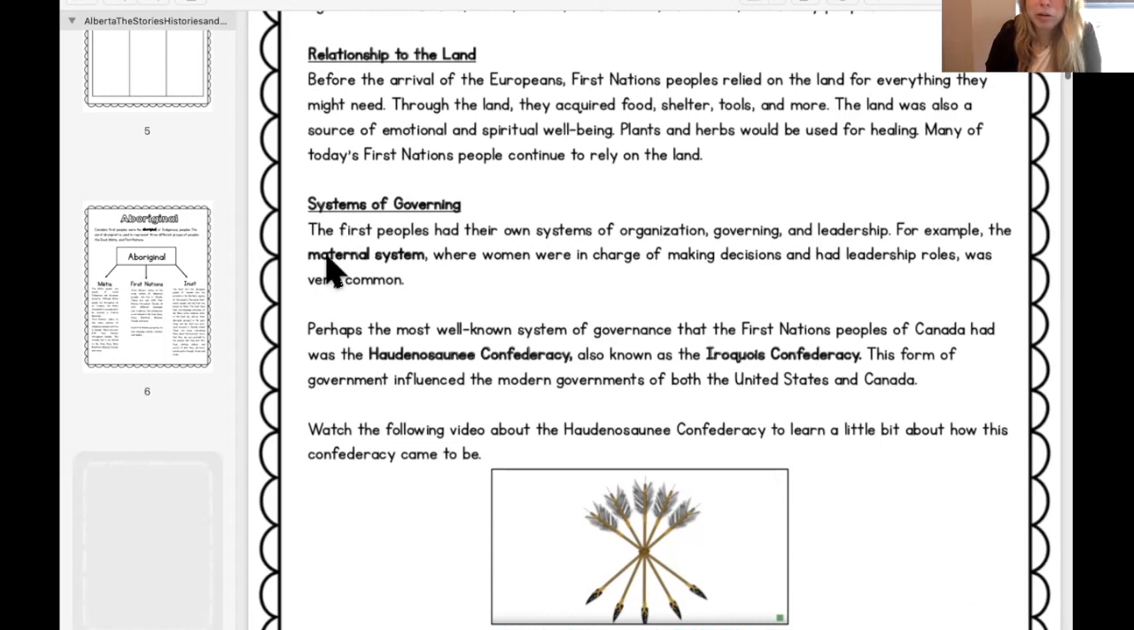In Canada, we have a prime minister. He's a man. His name is Justin Trudeau. And in Alberta, we have a male leader as well named Jason Kenney. So a lot of times these leaders are men, but with First Nations, the leaders were a lot of the time women.